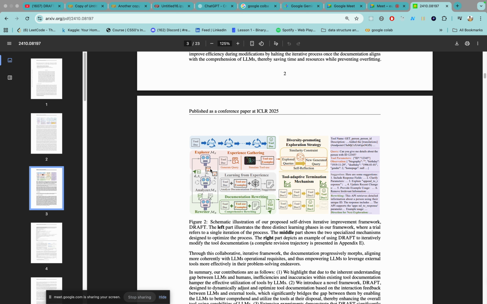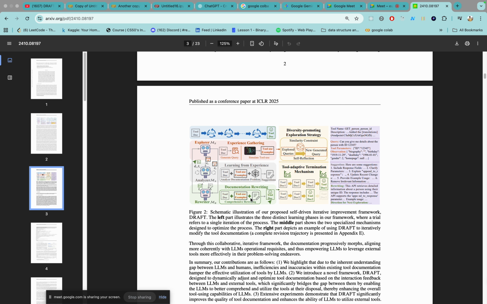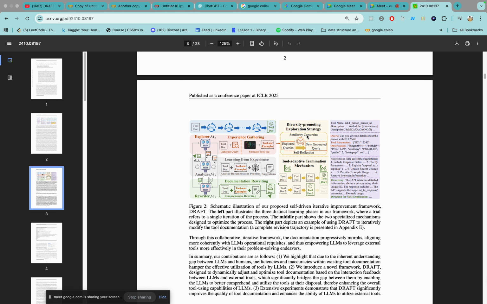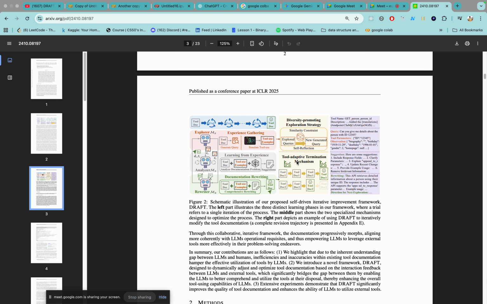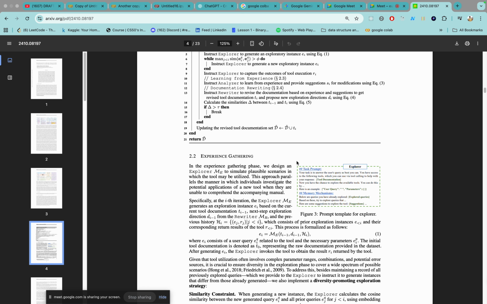The explorer explores the documentations with some instructions, and then they share the experience, and from the experience the documents rewriting is done by the LLM only. And then a diversity-promoting exploration strategy and a tool-adaptive termination mechanism are applied. What is found here is